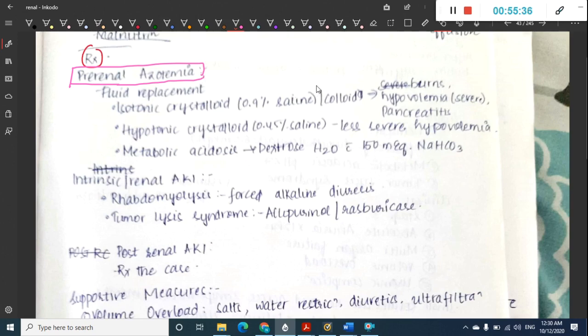So in cases like burns, GI loss like vomiting, diarrhea, hypovolemia or pancreatitis, you can use fluid replacement. In this fluid replacement, we can generally replace isotonic crystalloid or colloid. If it's isotonic, you can use 0.9% normal saline, or if it is hypotonic, then you can use 0.45% normal saline. Okay.